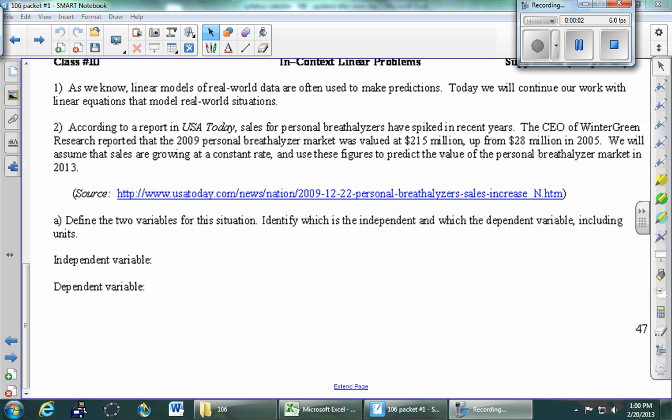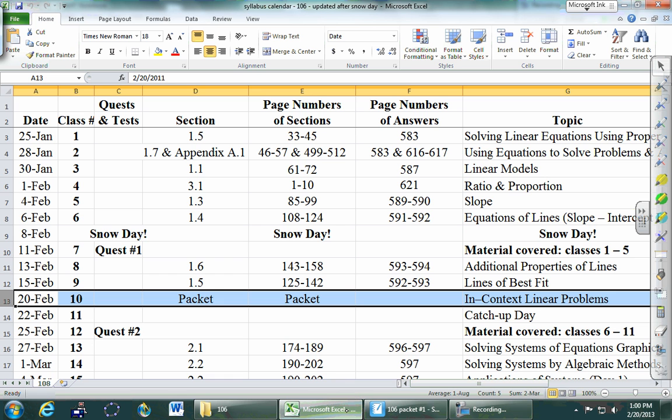Okay, so again, we start on page 47. Welcome back. I hope we had a great long weekend. Before we jump into the material, we'll take a look at our calendar. Today, we are talking about in-context linear problems. I just want to highlight right here at the start that the material for this is completely in the packet.